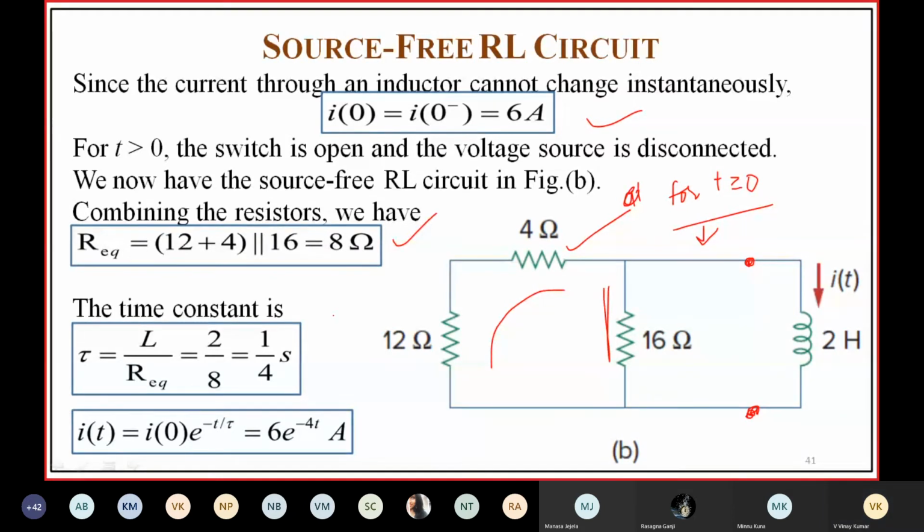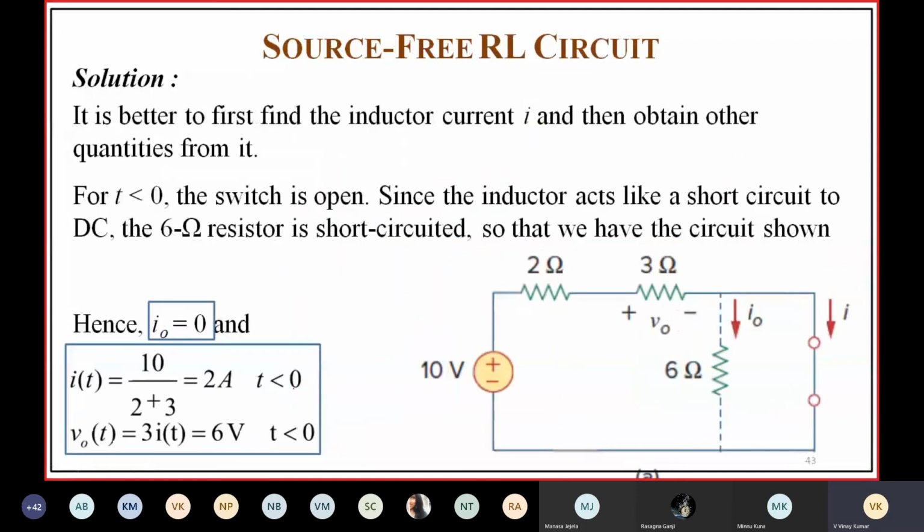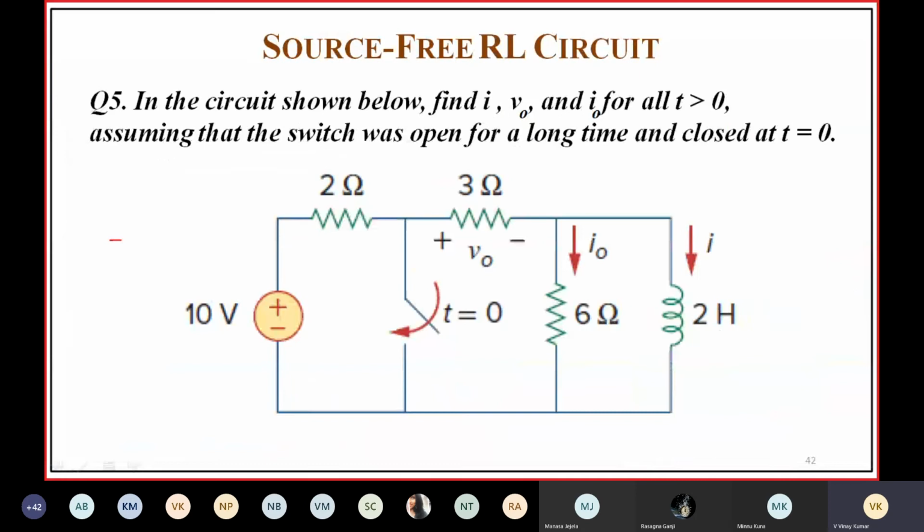And now, again, I of 0 is not given. So we have to find I of 0, that is, at t is equal to 0 minus. What will be the circuit?